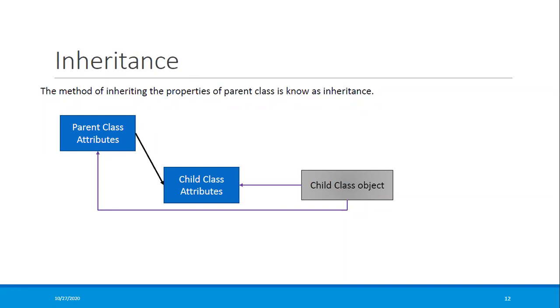The main reason is, there are two main reasons. One main reason is reusability of your code. Suppose, for example, I have two classes, and in both the classes I am writing almost the same function, same behavior, same function. So instead of writing the duplicate code in both, I can create one base class and I can inherit from that class to both child classes.